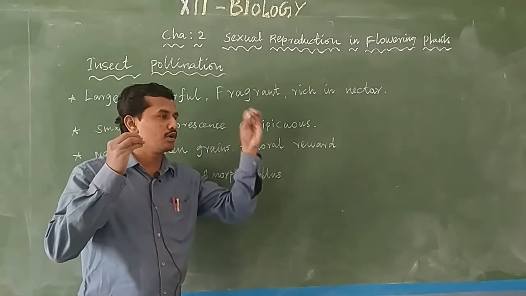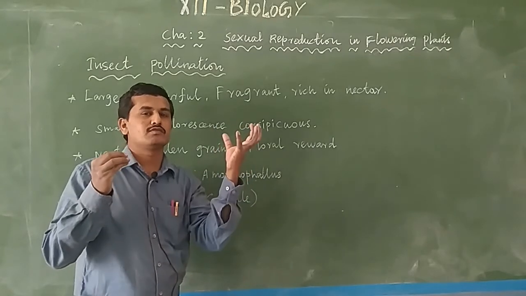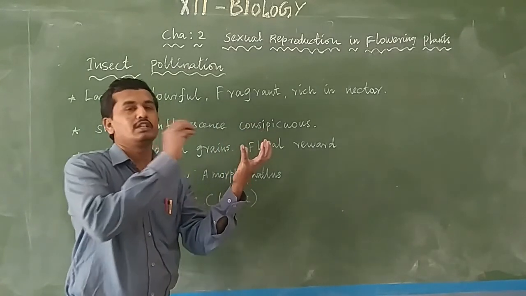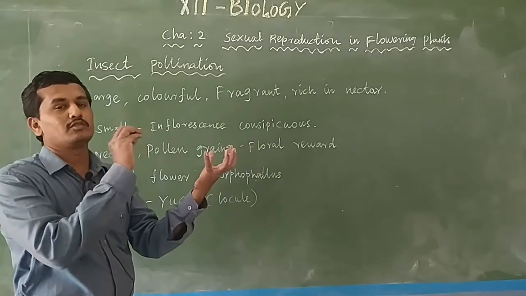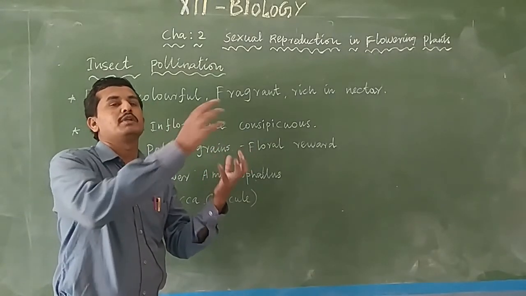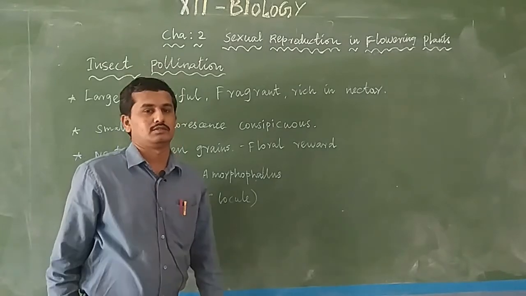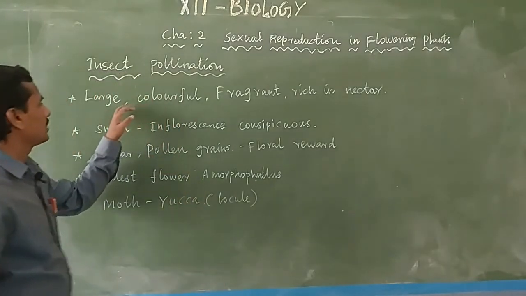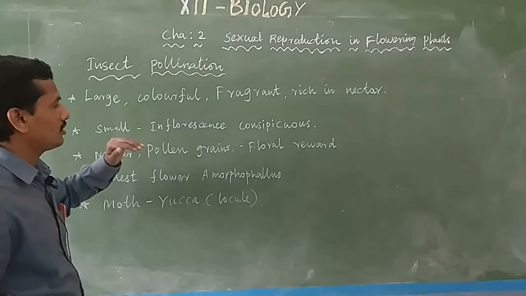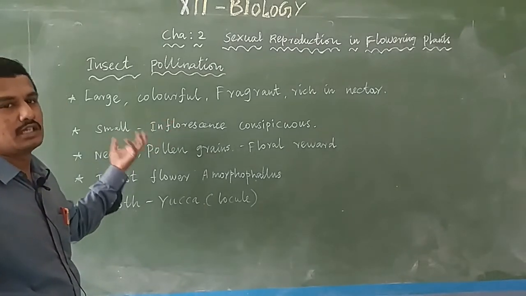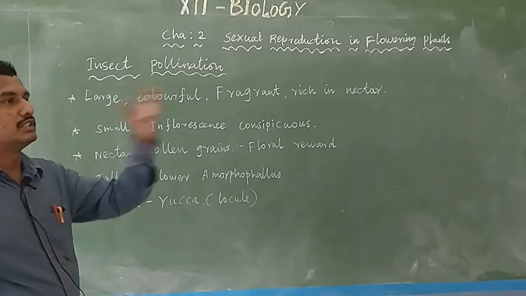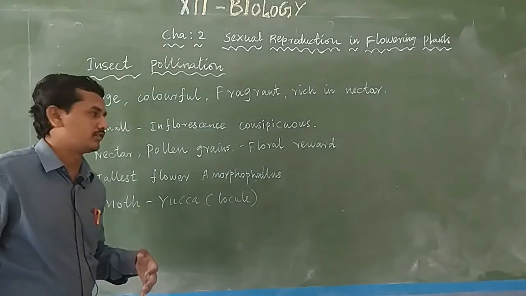So when many small flowers combine to form an inflorescence, the insects can easily see and identify them. They easily come to the particular flowers and bring about pollination. So insect pollinated plants are large, colorful, fragrant and rich in nectar, and small flowers are grouped into inflorescences, so that they are easily visible to the insects.